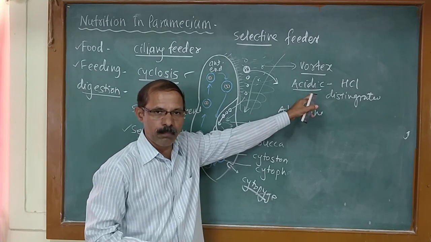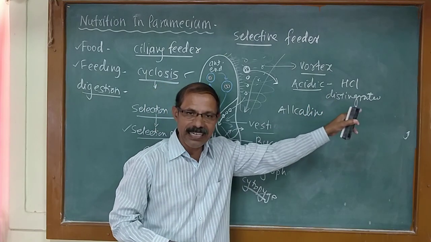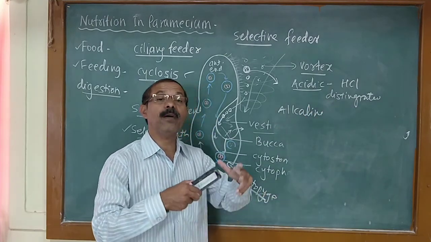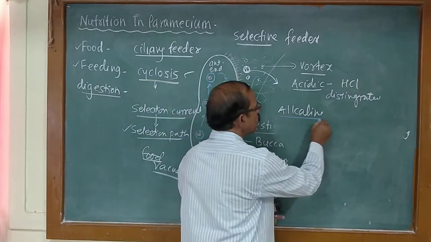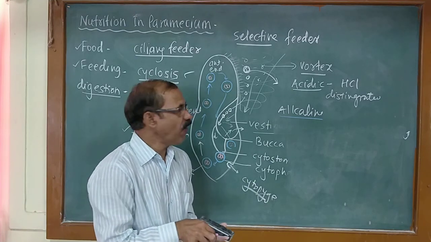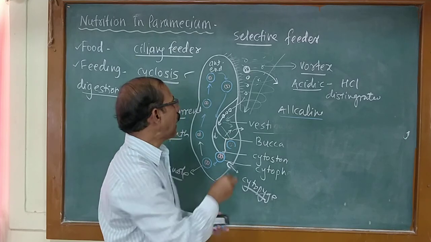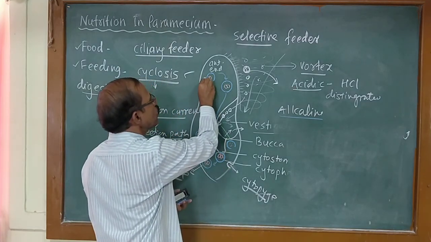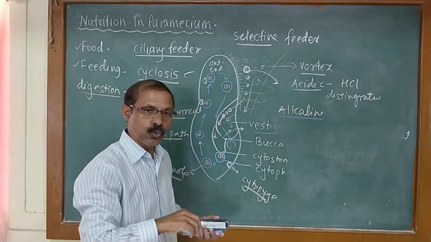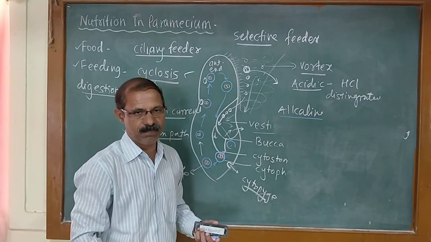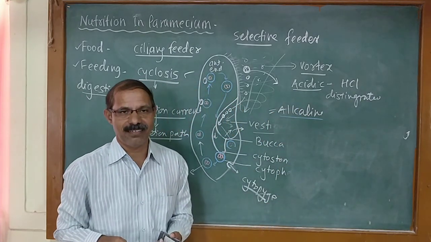Death of food particles takes place. Then, after death, the food is disintegrated. It becomes loosened, sol-like. This is the acidic digestion. After the death and disintegration of food, what happens? A lysosome attaches to the food vacuole, and this lysosome pours its enzymes. It pours its enzymes, then the food becomes alkaline.